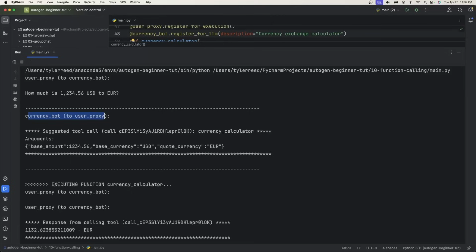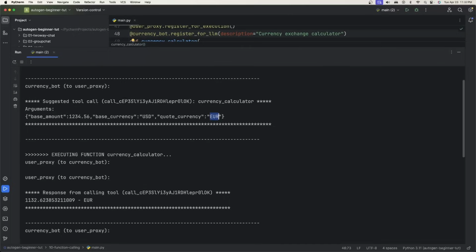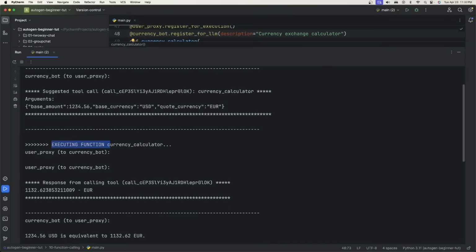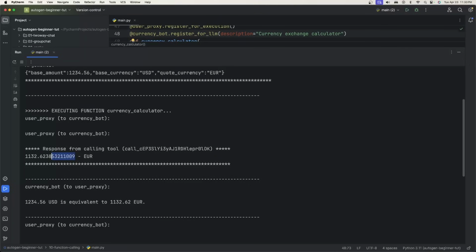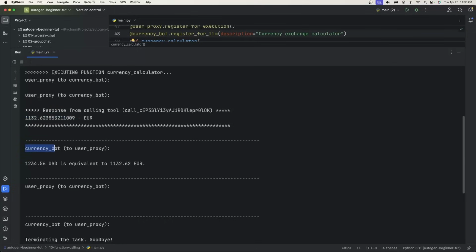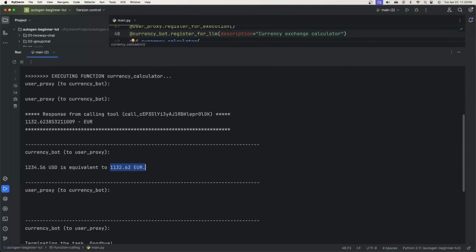So the currency bot, now it's their turn, and they have a suggested tool call called currency calculator. The arguments are the base amount here, the base currency USD, and the quote currency is EUR. Now when we go to actually execute the function, the user proxy is actually executing the function, and the response, this is the float value response in Euro. So now the currency bot is going to say, okay, well, this amount is equivalent to $1,132.62 in euro.